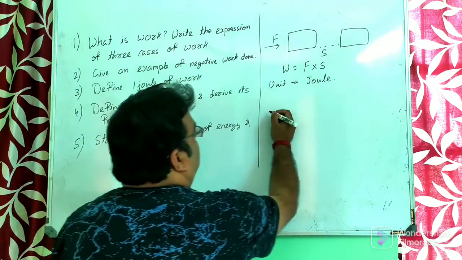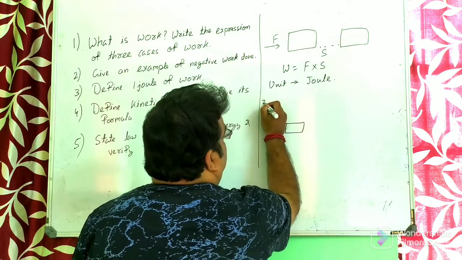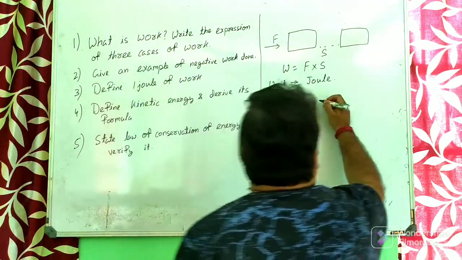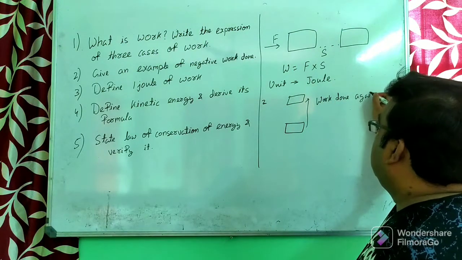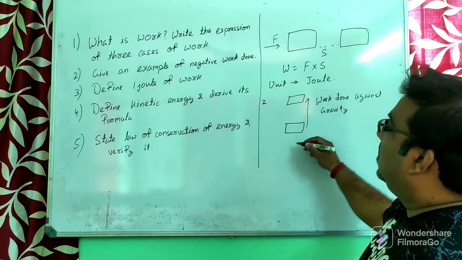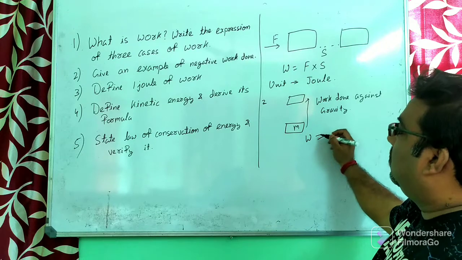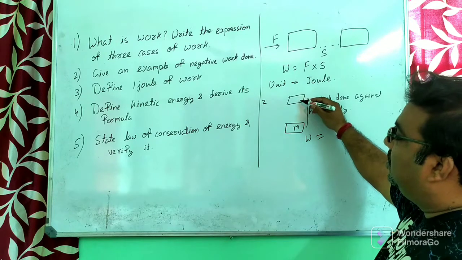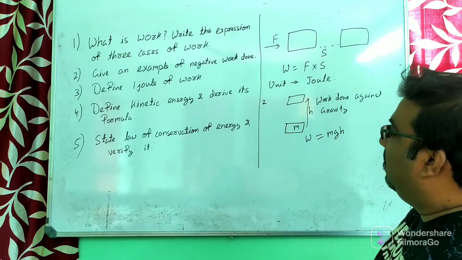The second case of work done: suppose a body is lifted to a certain height. That is said to be work done against gravity. Suppose the body has a mass m and it is lifted to height h. Work done is force into displacement. Here force is equal to the weight of the body, mg, into height h. That is the second case of work done.